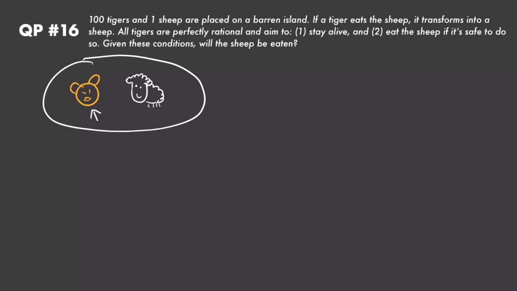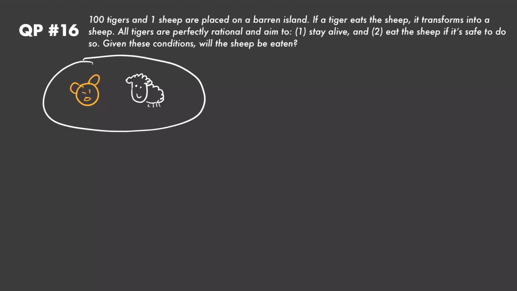This right here is supposed to be a tiger and this is supposed to be a sheep. I didn't draw them very well, but that's what they're supposed to be. Now it tells us that every single tiger is perfectly rational and these are their priorities, right? Number 1, they want to stay alive, and 2, they want to eat the sheep if they know that when they eat that sheep, they're going to stay alive themselves, right?